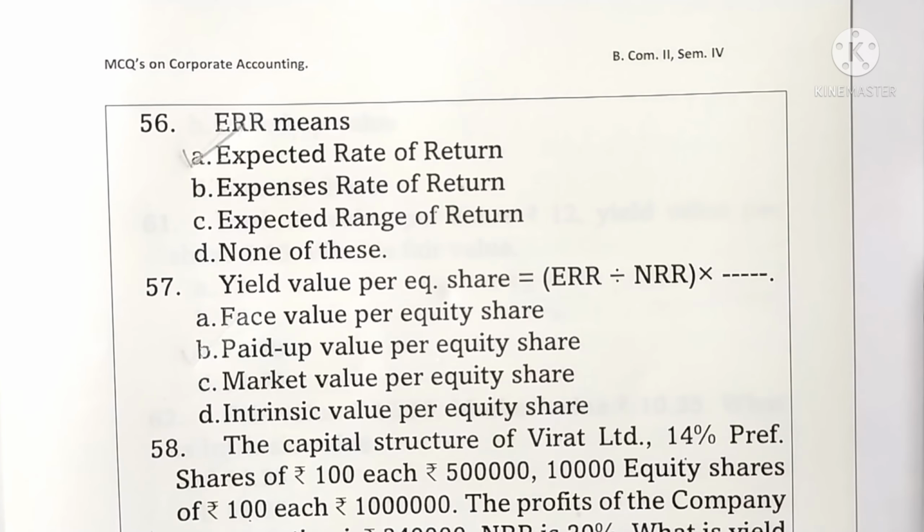and paid-up equity capital rupees 10 lakhs, divided by 10 lakhs into 100. It comes to 24%, which is the expected rate of return. Now the third part is the yield value per equity share.